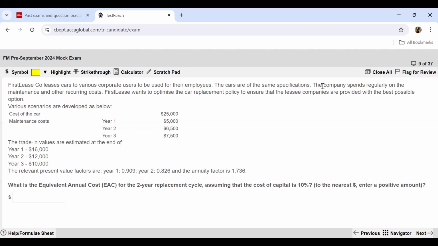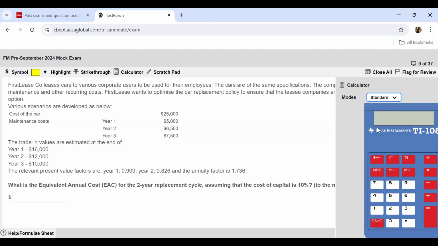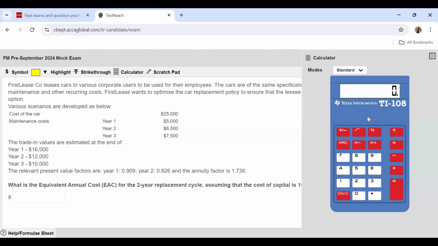All right. Now the relevant present value factors are already given to you so that you need not refer to the table again and again. All right, so I'll open the calculator. Okay, so the first figure is an investment of 25,000, which goes out in year 0. So no annuity factor, no present value factor needed because this goes out right now.